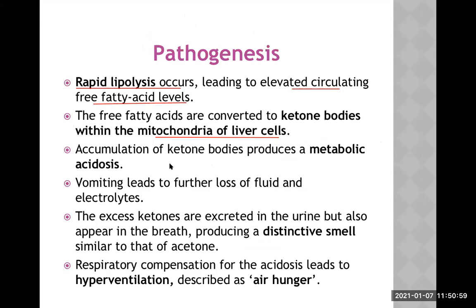Accumulation of ketone bodies produces a metabolic acidosis, but this is not the only mechanism for metabolic acidosis. Remember, severe dehydration or hypovolemia also results in metabolic acidosis because of shock, because of decreased tissue perfusion in the periphery. There is synthesis of lactic acid, and that can further contribute to the metabolic acidosis.